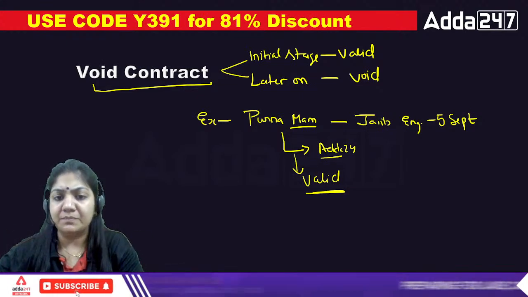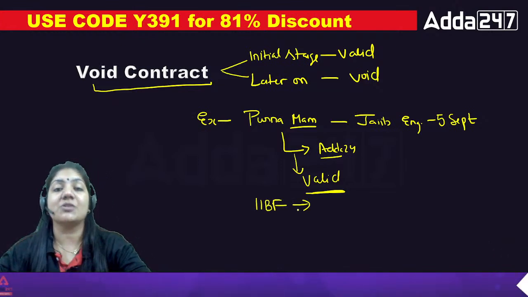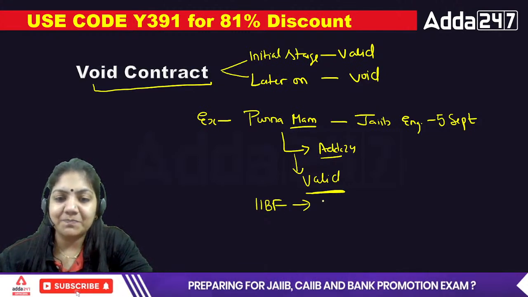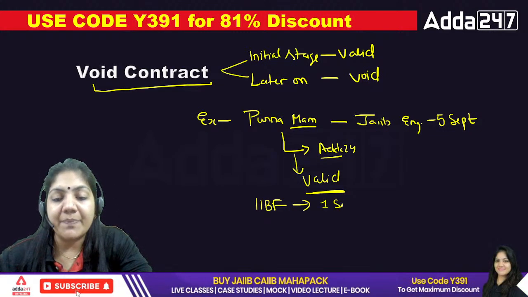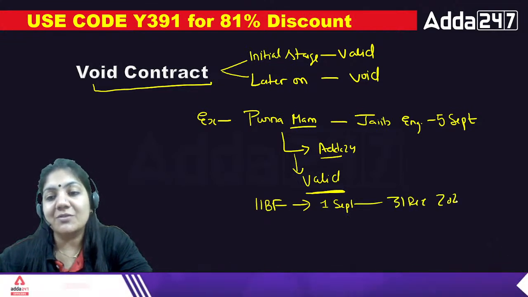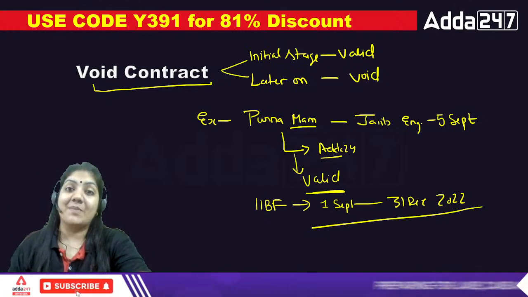Now what will happen? The IIBF releases a notification that from 1st September to 31st December 2022, no exam will be conducted for JAIIB and CAIIB.